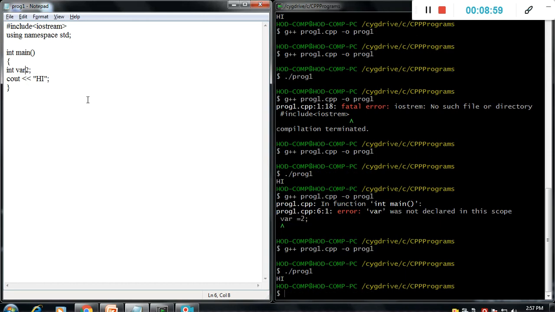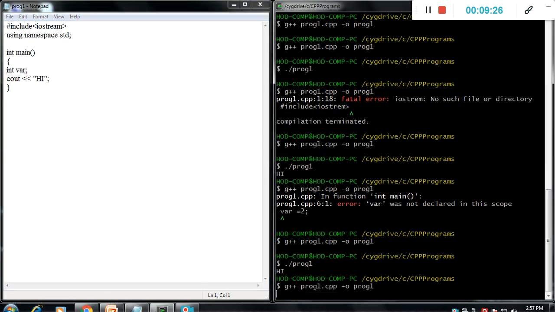If we remove the value and keep only this syntax, we can say that it's a declaration of variable. This is simply the declaration of variable. Then when you mention equal to 2, it's called initialization. You initialize the value of a particular variable. Without initialization, with only the declaration, what happens, we will check it out.